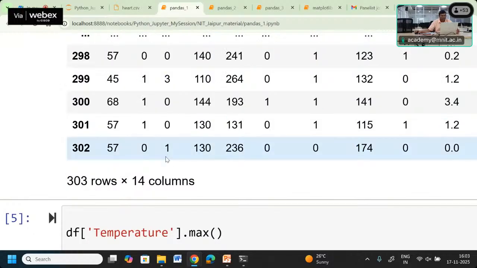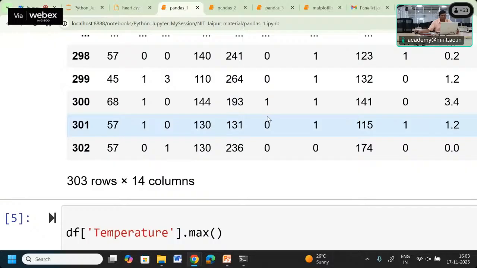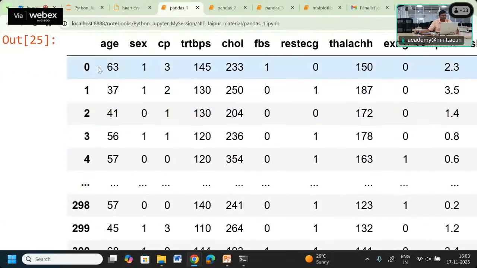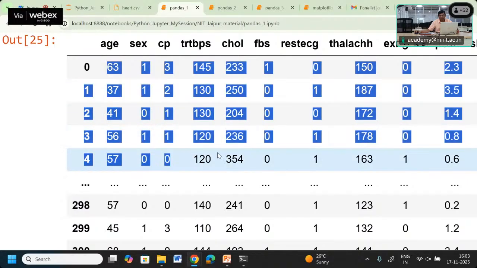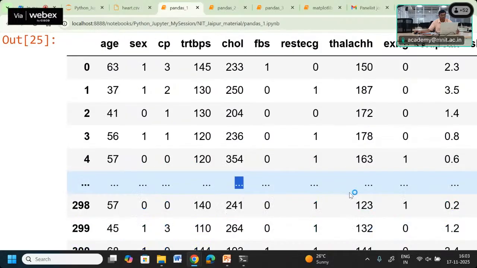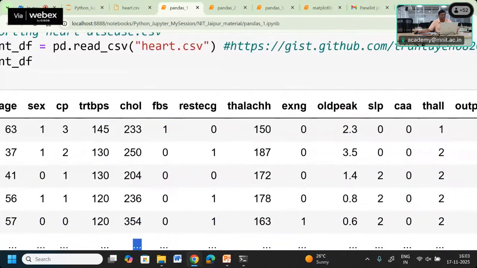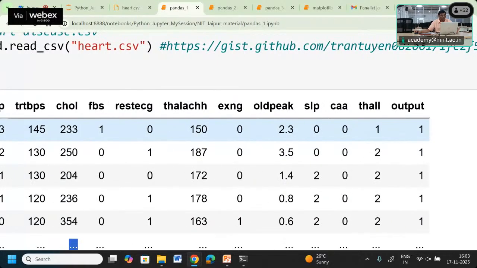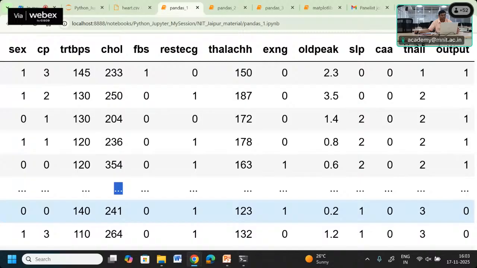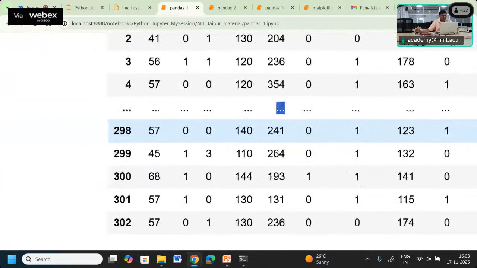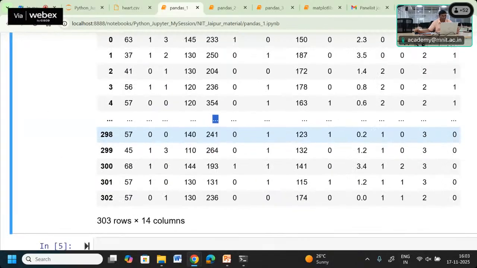So this much data cannot be displayed in this Jupyter interface, so it is truncated and shows only the 5 rows from the top and 5 rows from the bottom. The remaining are marked as missing. Similarly, if the number of columns becomes too many, some of the intermediate columns are truncated, and it shows only the first few and the last few.